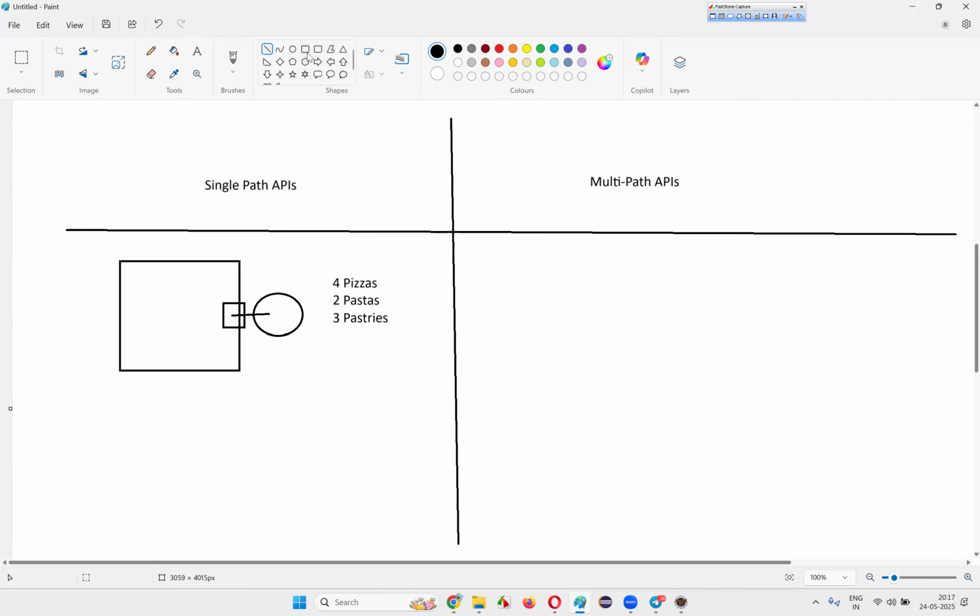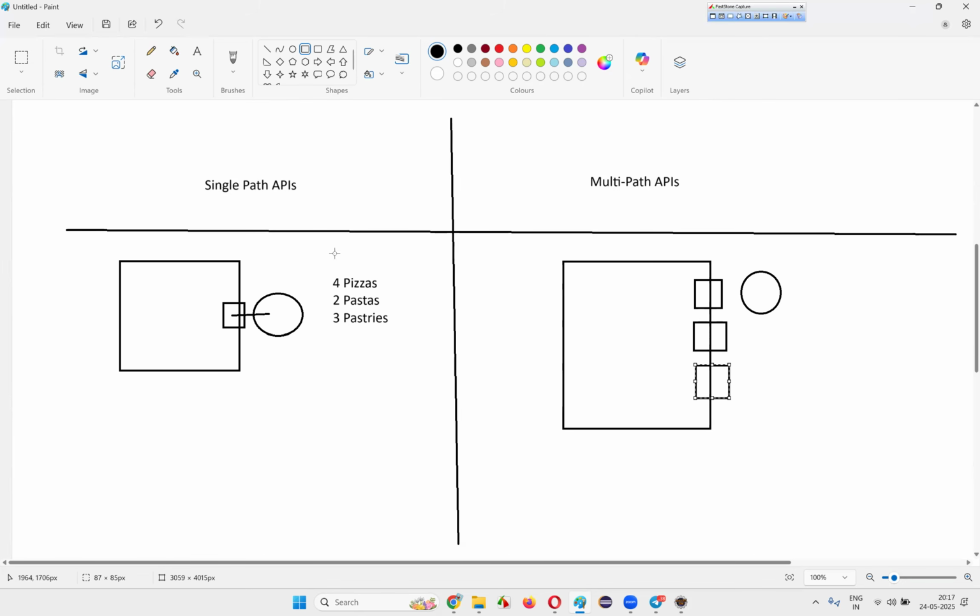single path APIs. But in case of multipath APIs, let's say this is a hotel and you went to the hotel and you are standing here. There are multiple counters here. This is a pizza counter, this is a pasta counter, this is a pastries counter. What do you have to do in this case, guys? You have to go to the respective counter. You have to make an API call here asking for four pizzas separately, placing the pizza order separately.